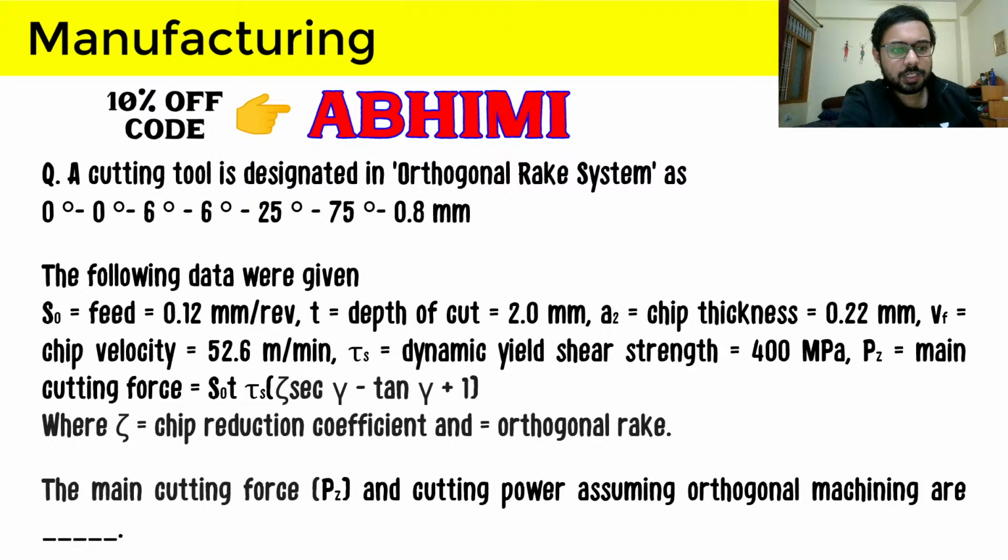And VF is the chip velocity. Again, VF, you can just think of it as frictional velocity, or the velocity which is on the chip tool surface, where the friction is acting. And it is a chip velocity, which is given here as 52.6 meter per minute. Tau s is dynamic yield shear strength, so that is also the way we denote that.